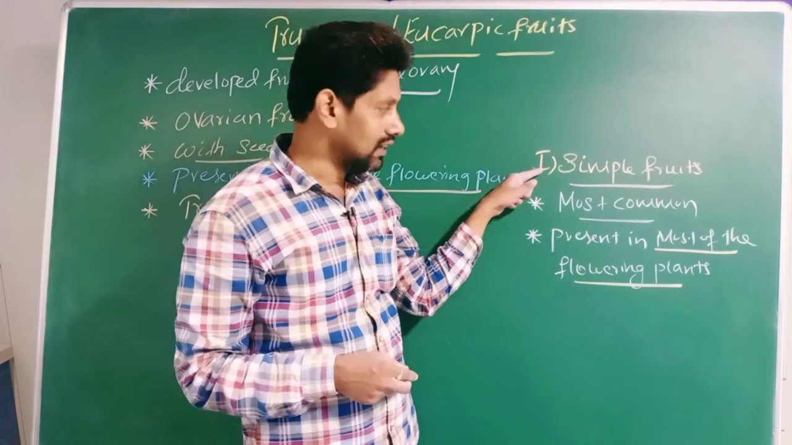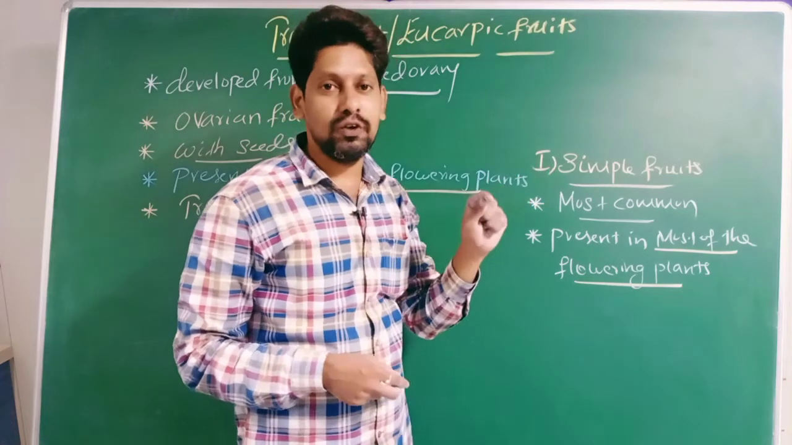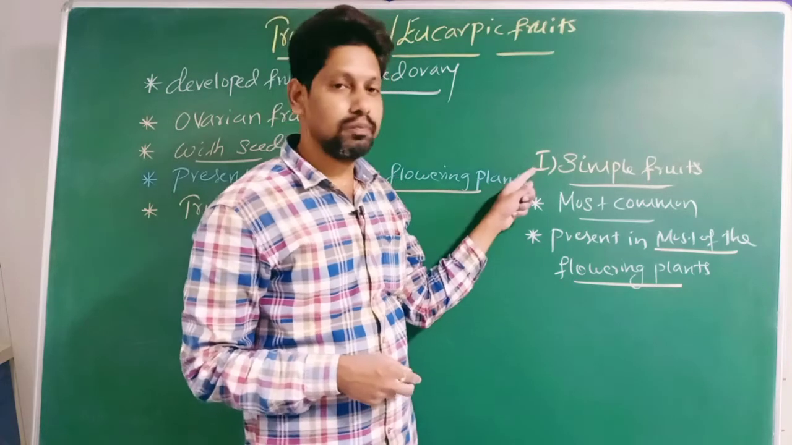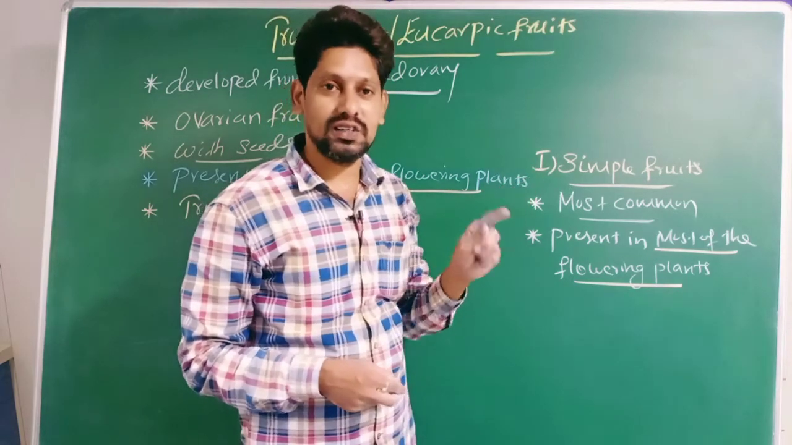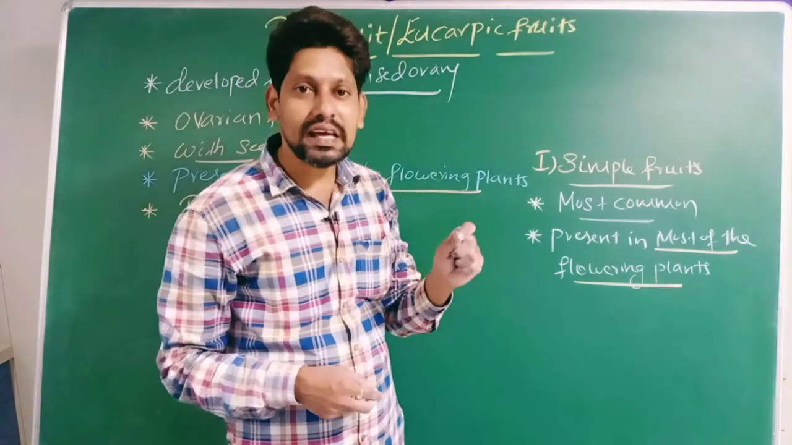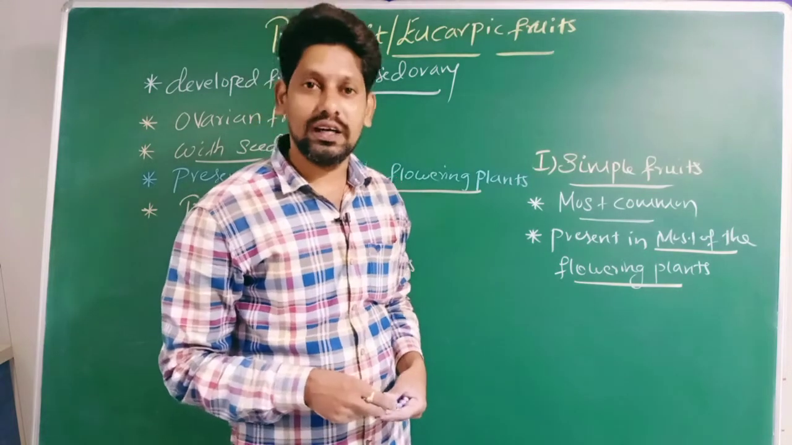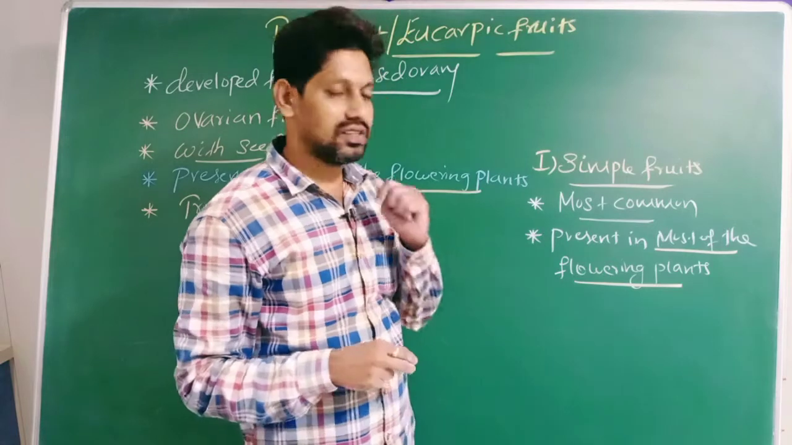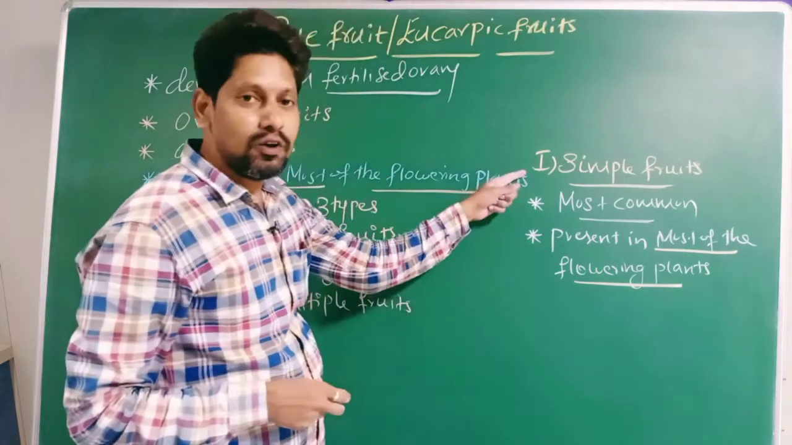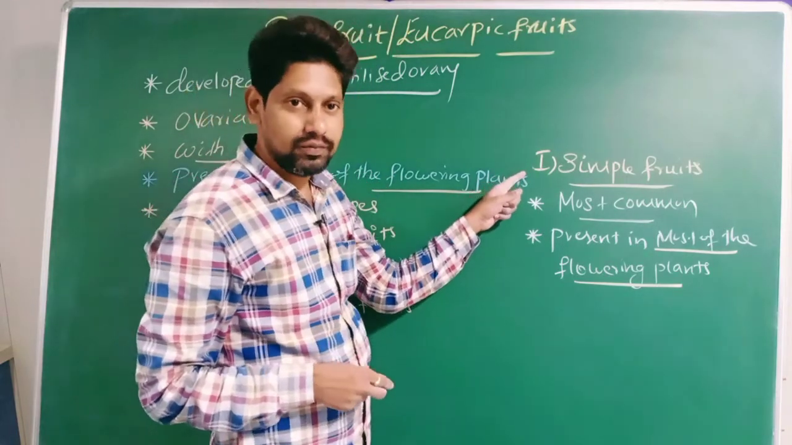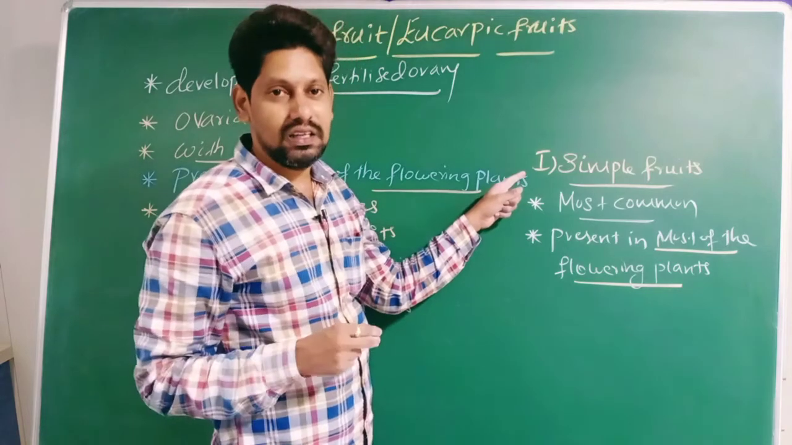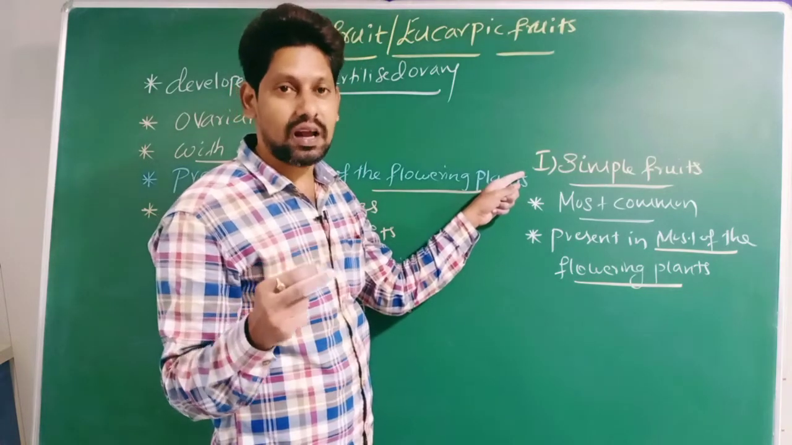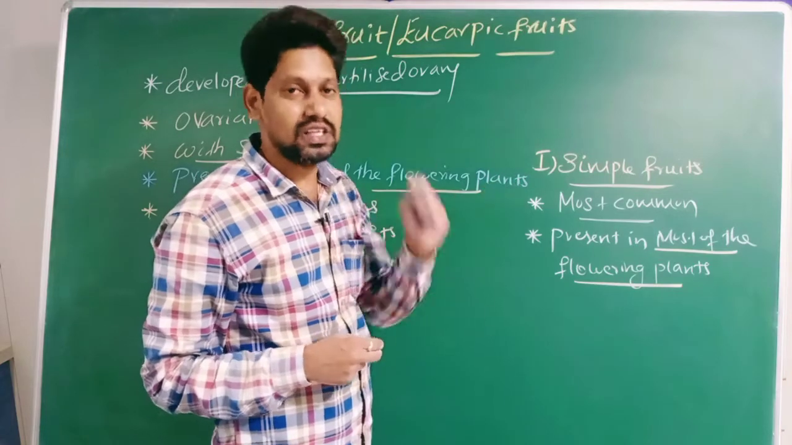Each simple fruit contains two parts. Therefore, each simple fruit is with how many parts? Two parts. There is a pericarp and seed. Now listen to this statement. This simple fruit is developed from monocarpellary or multicarpellary gynoecium, which is syncarpous, and it belongs to a single flower.